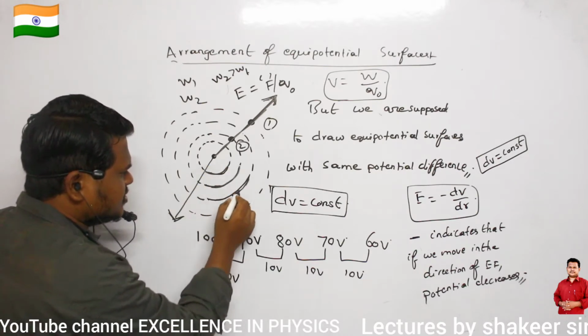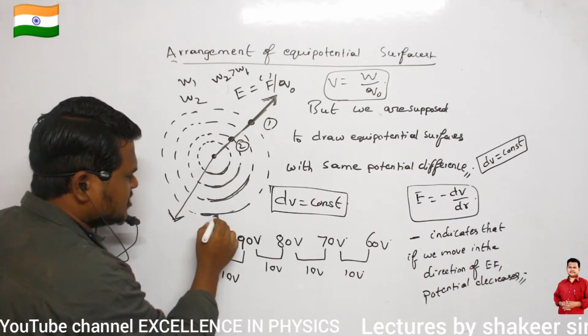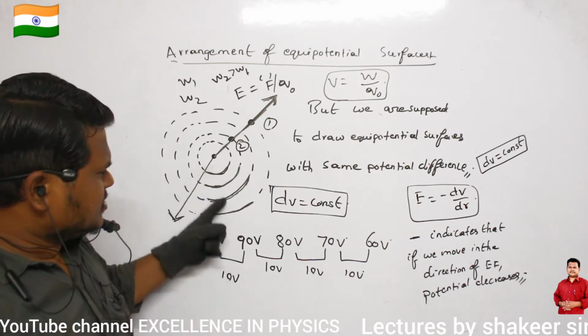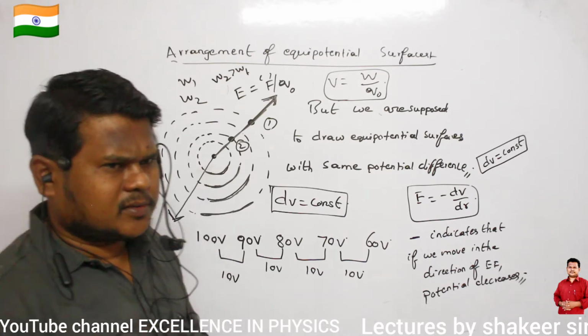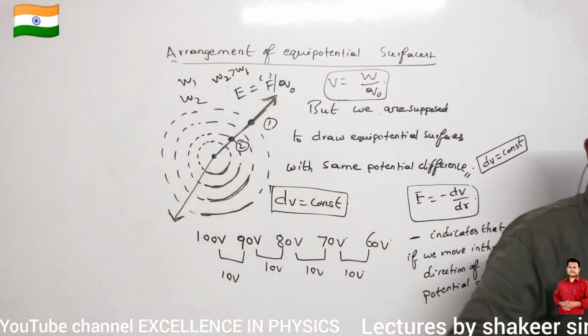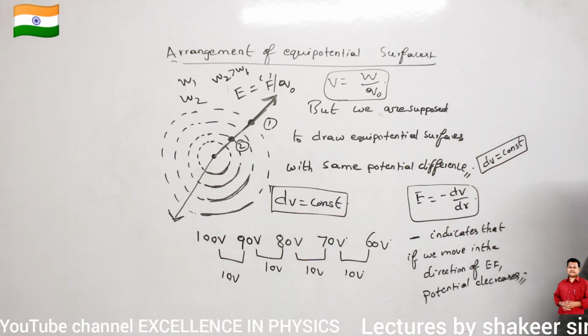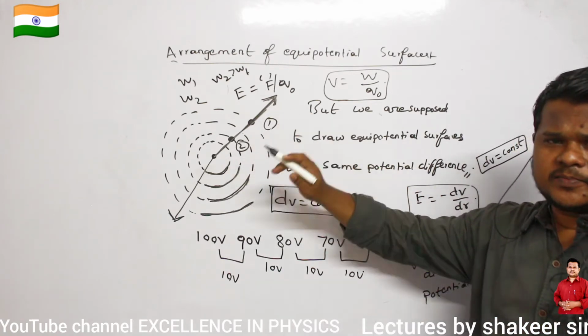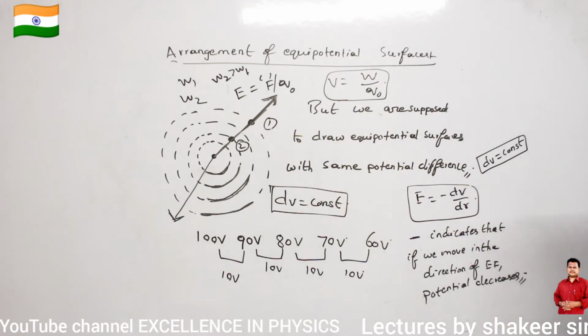This equipotential surface should be 80. This equipotential surface should be 70. Like this I have to draw. Then is this arrangement correct or not? That is my question. As I move away from the point charge, E value decreases, no?